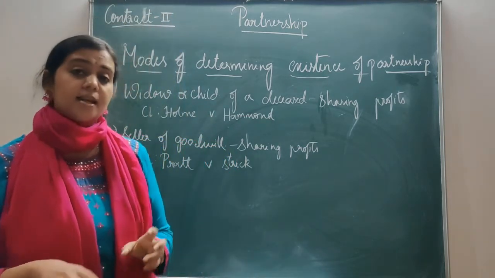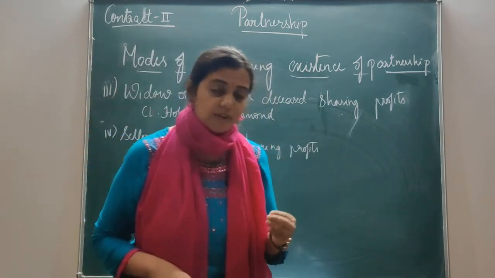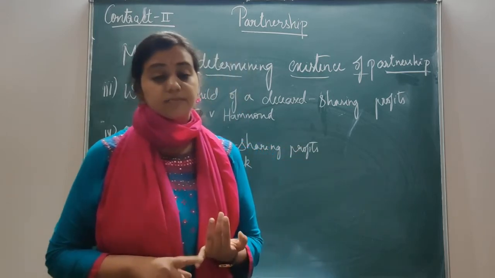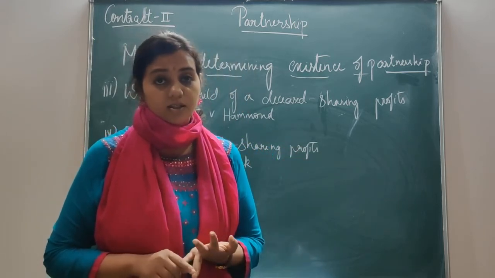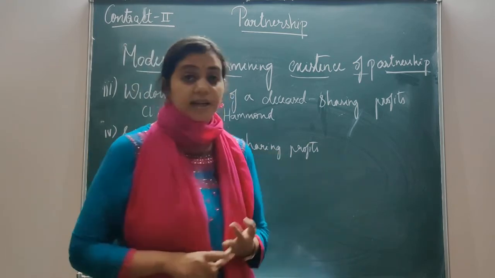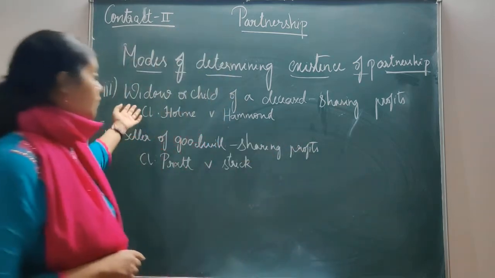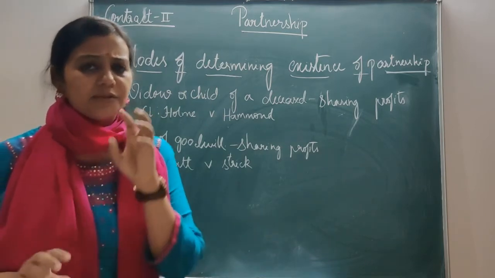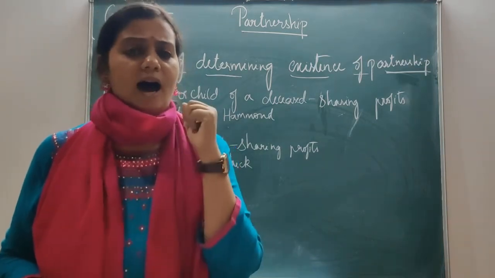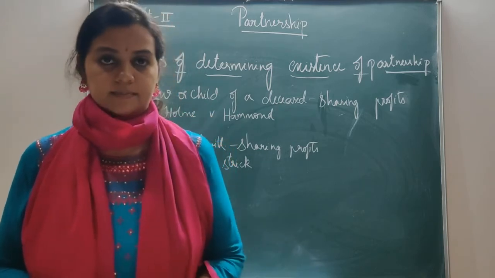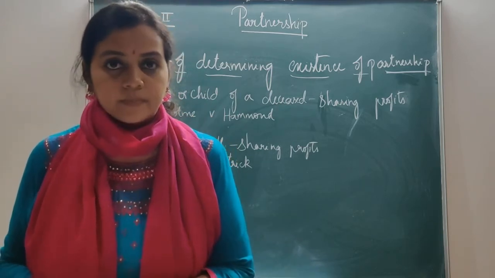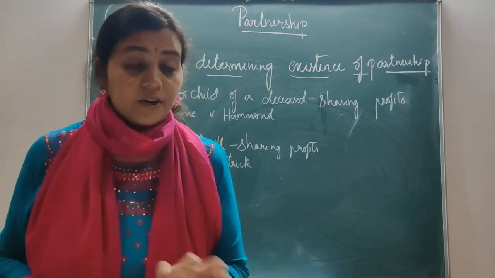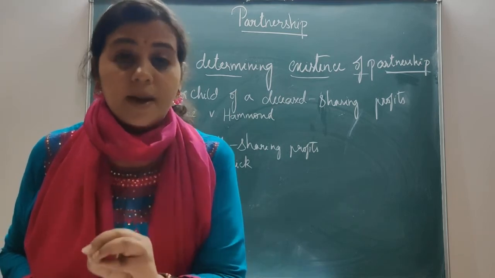Here, the 4 instances which were given under Explanation 6 were: the first one was the money lender, the second one was agent and servant, the third one was widow or child of a deceased, and the fourth, seller of goodwill. All these persons, if you closely look at them, are getting certain profits from the firm. Still, they are not partners. They have not entered into a relationship of partnership.